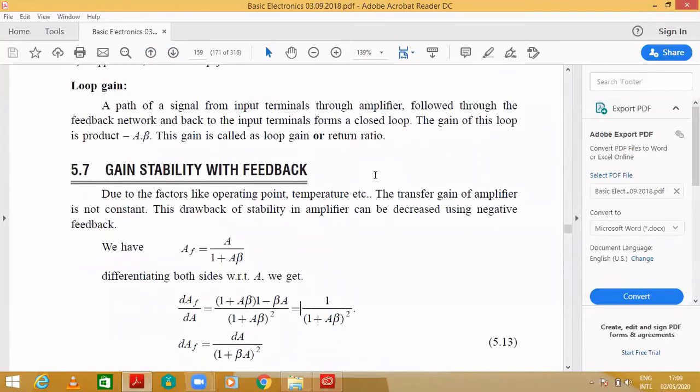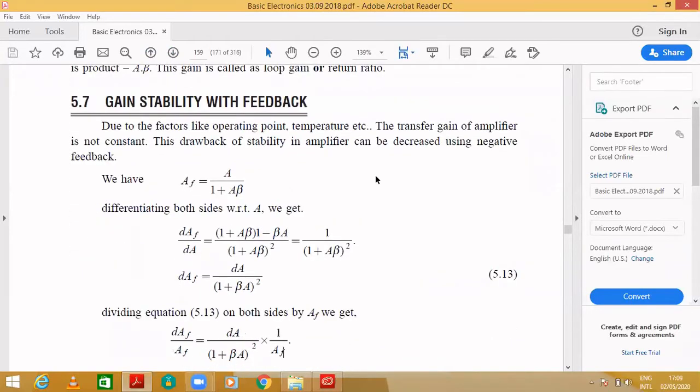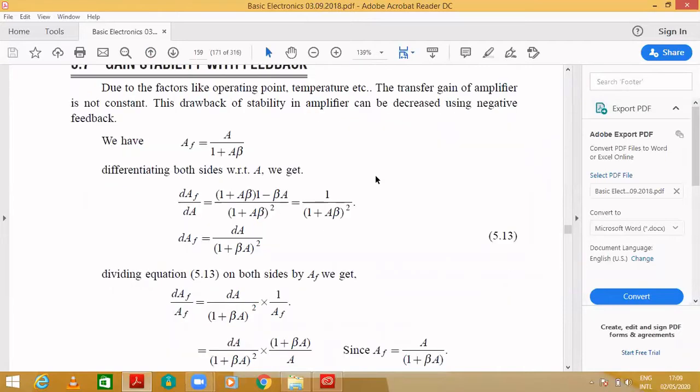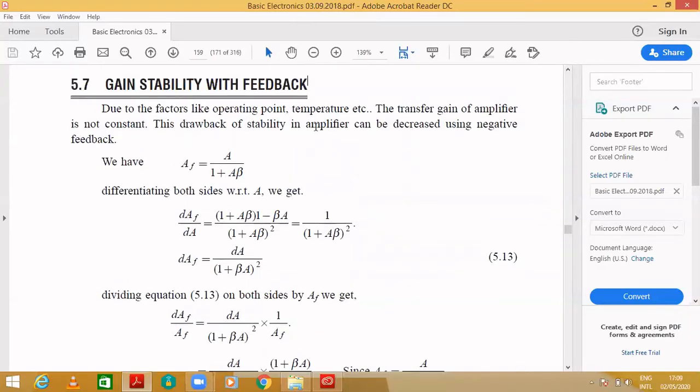So next is gain stability with feedback. The gain stability with feedback depends on several factors like temperature and operating point, so the transfer gain of the amplifier is not constant. It is not constant. There are a few drawbacks of this, which the negative feedback can decrease. So let's see what is the gain stability with feedback.